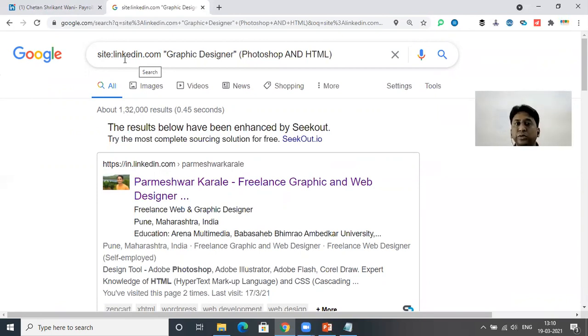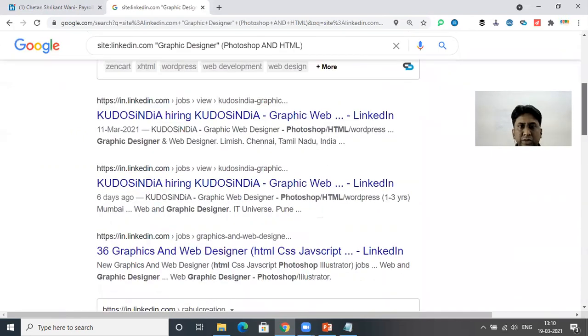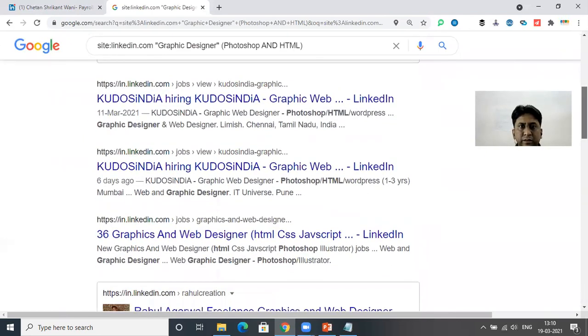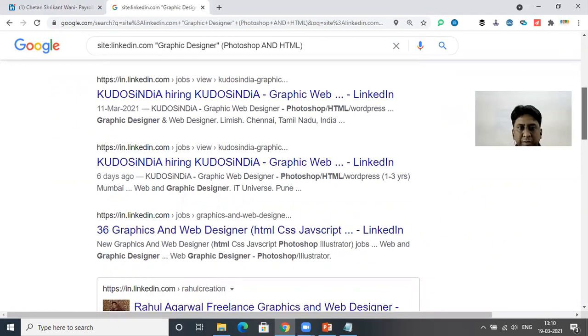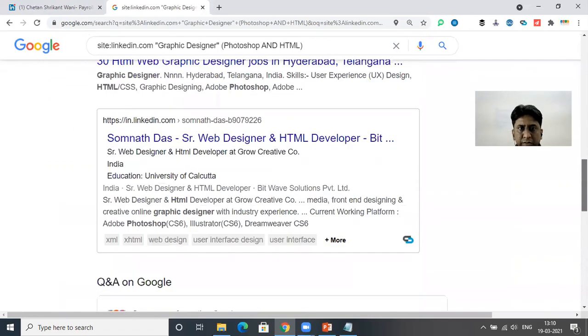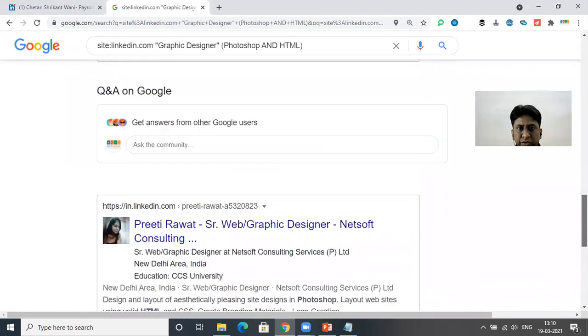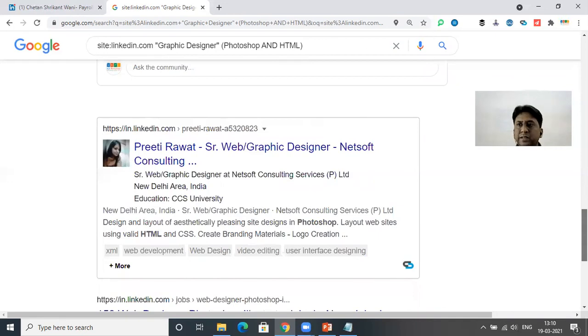So it will search for both the keywords. As you can see here, you have got resumes, but also some jobs. So this is a resume and certain jobs.